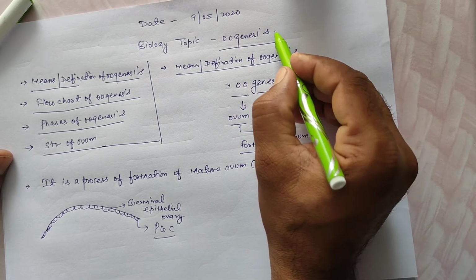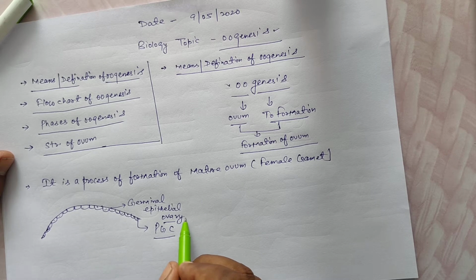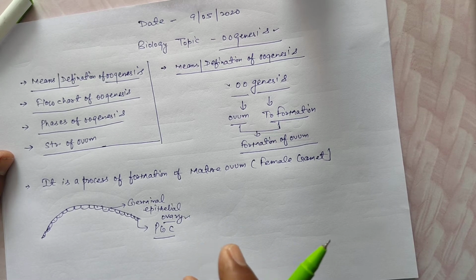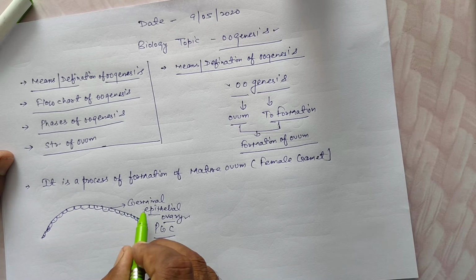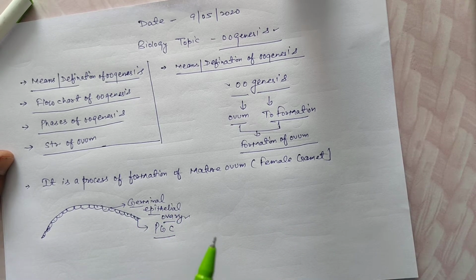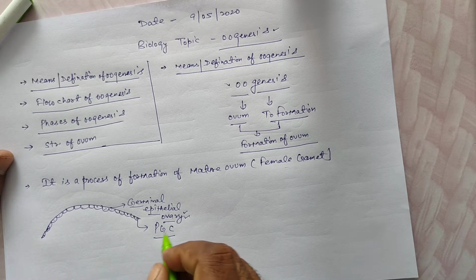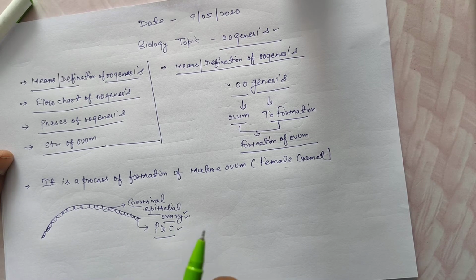Students, remember, oogenesis is completed in the female human, in the reproductive organ, the ovary. The ovary is the primary or main reproductive organ in the female human. Epithelial is a tissue; germinal is the reproductive part. PGC, the primordial germ cell, is a diploid cell located in the reproductive part, like the ovary.